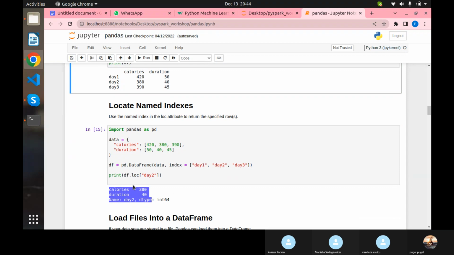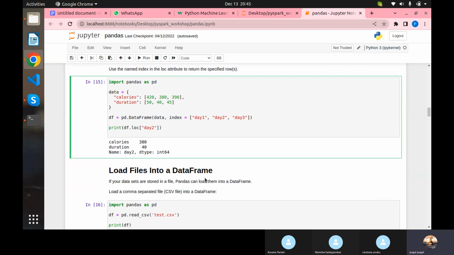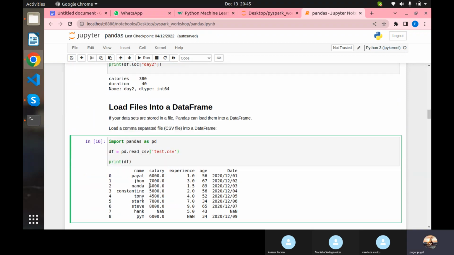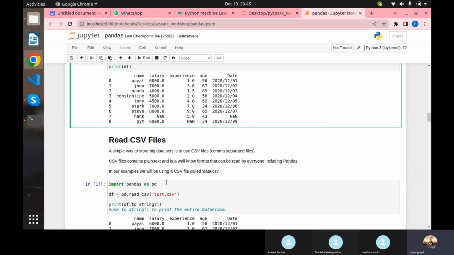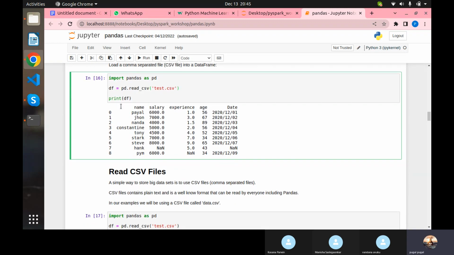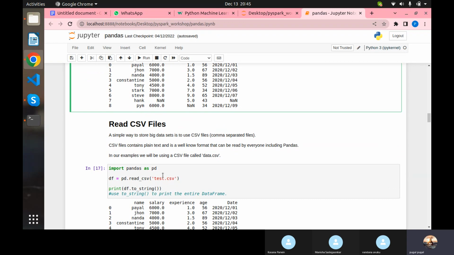And finally, what we have seen is uploading a file, storing it into the data frame variable, and printing it. We have seen the difference between the formal printing and toString. The normal print will give you limited data, and for the rest it will say this many rows, this many columns are there. Whereas toString will return the entire data of the CSV file into your terminal. That is the difference between them.